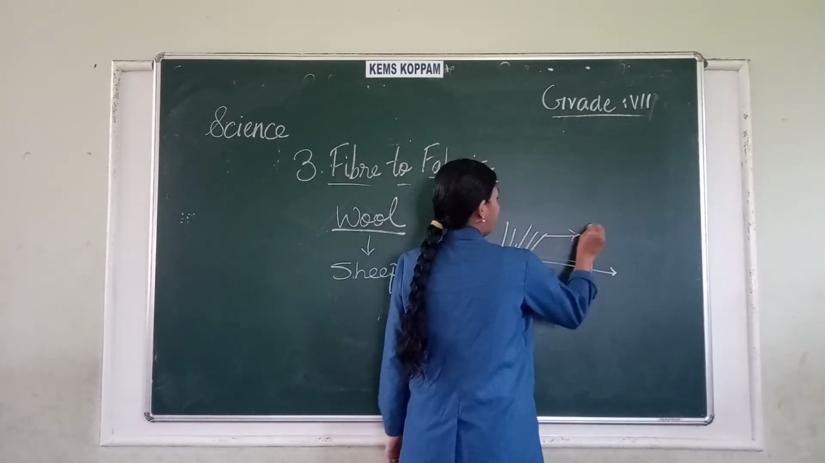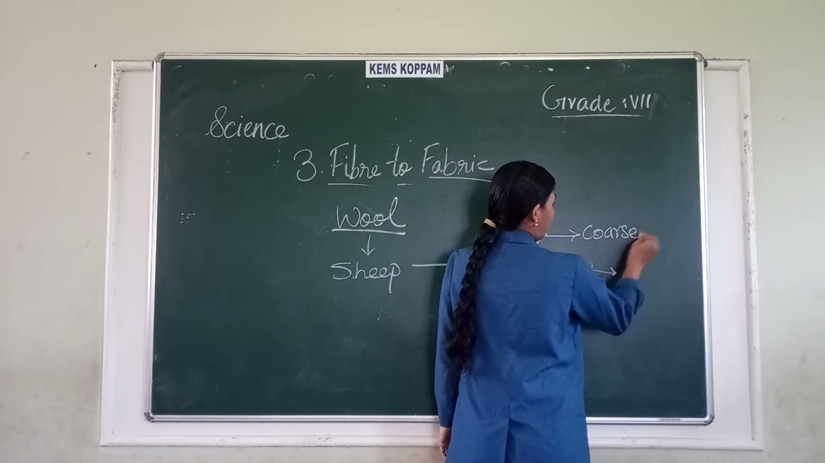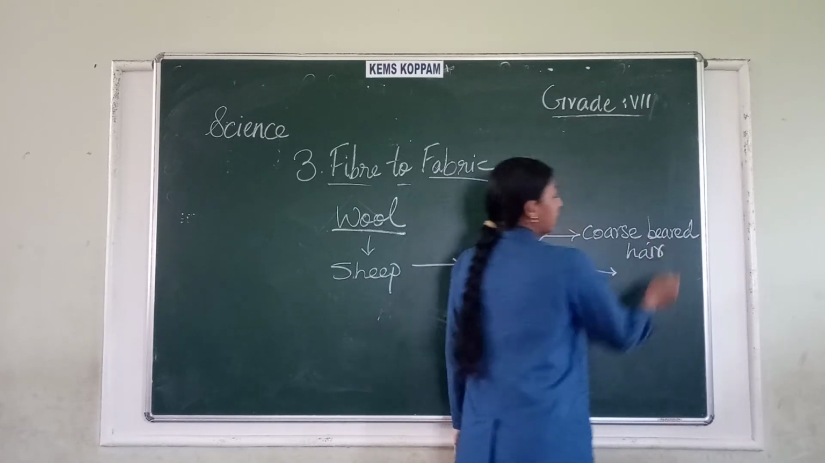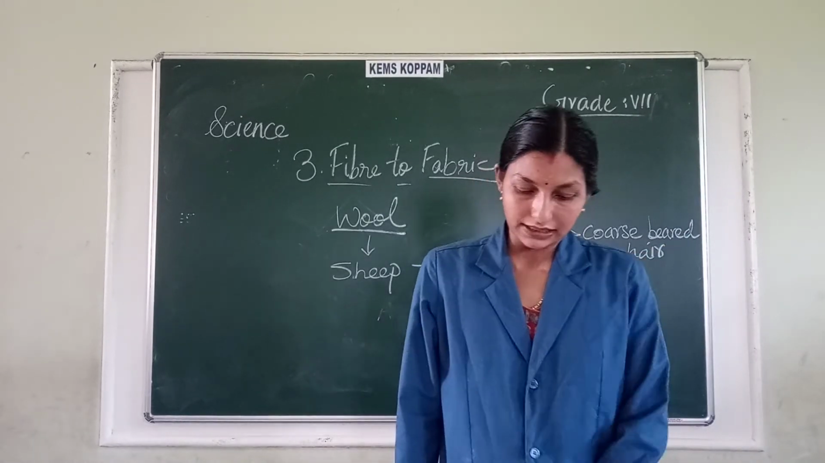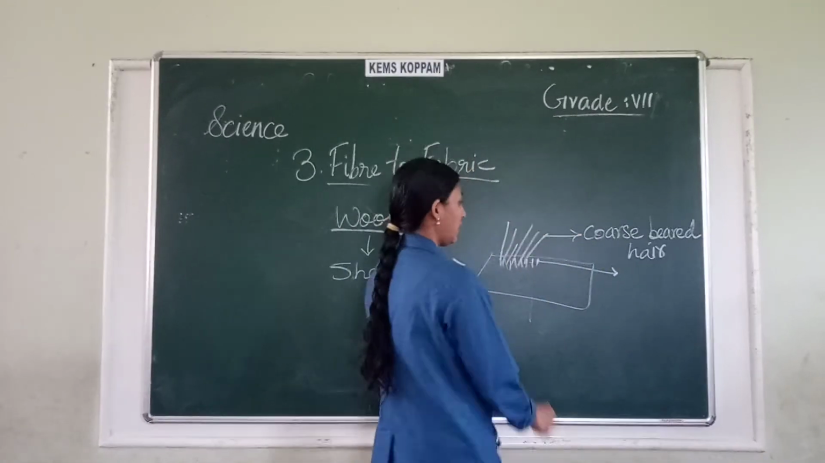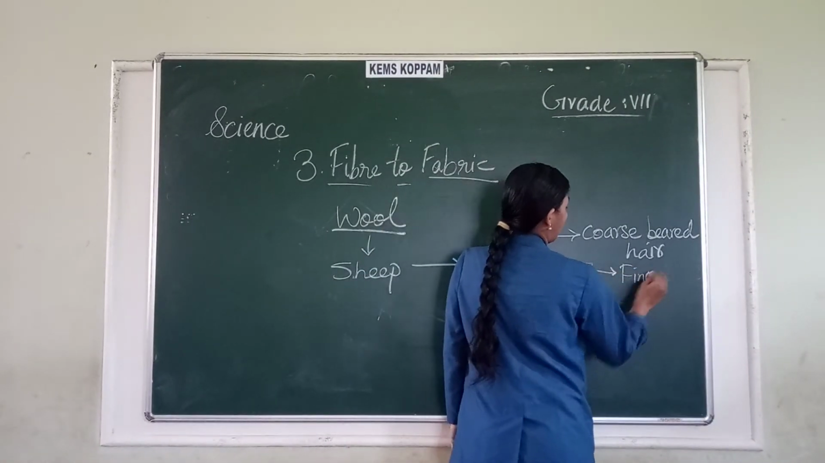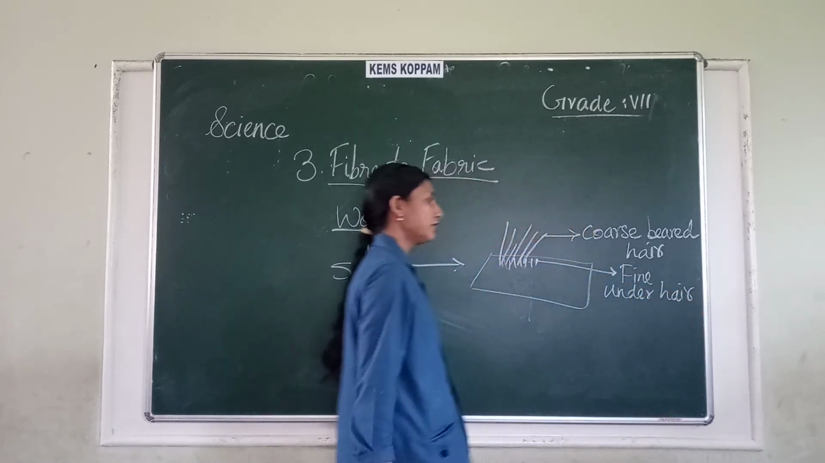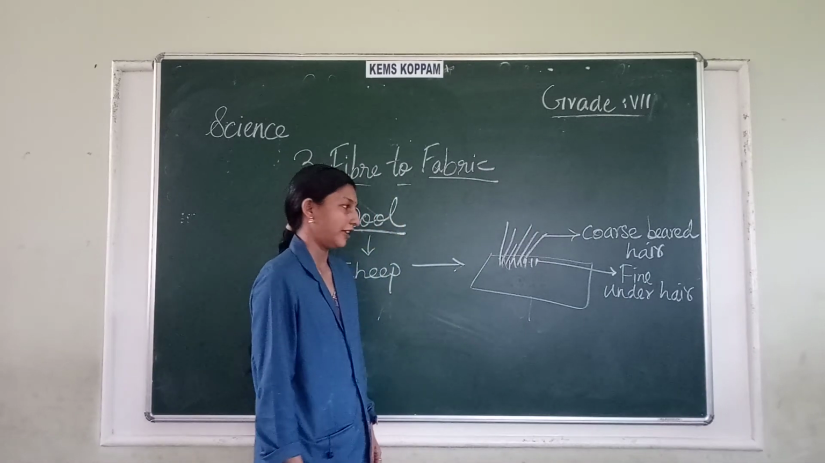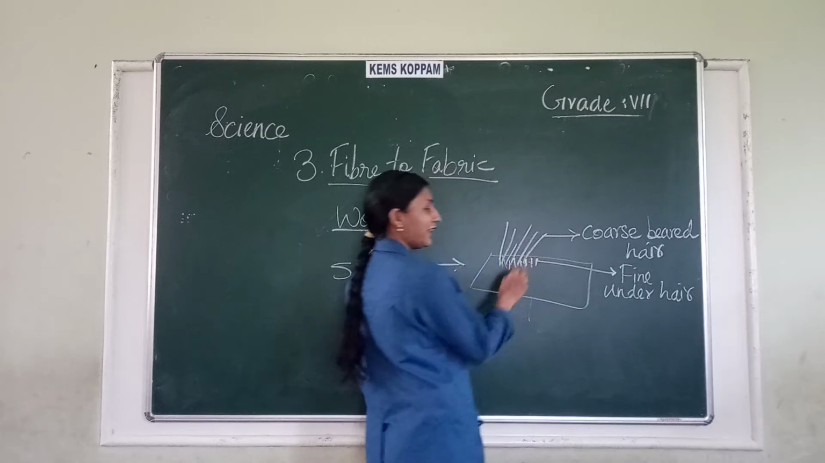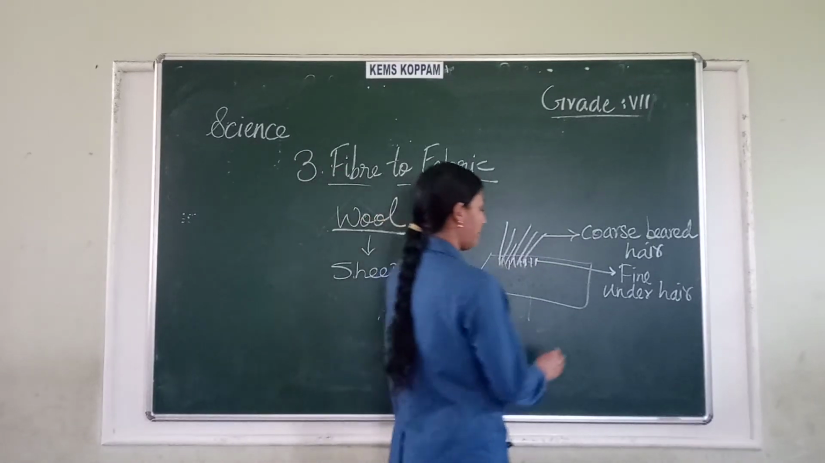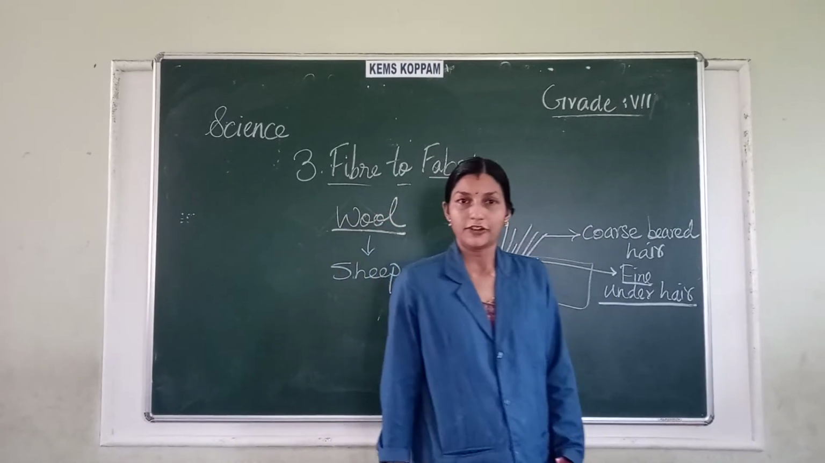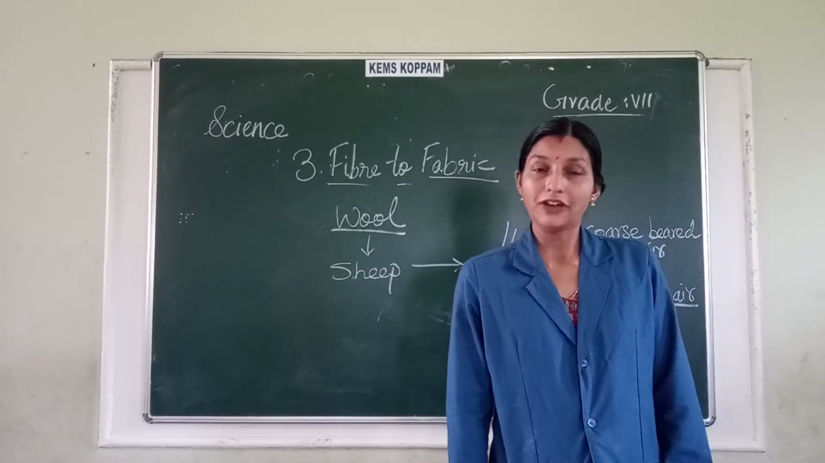What do we call this? The coarse beard hair. And the other one we call the fine under hair. So, coarse beard hair and fine under hair. This fine under hair is very soft, and that is why we use it for making sweaters, shawls and such things.